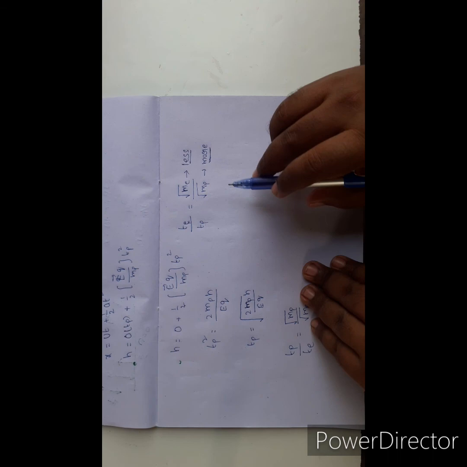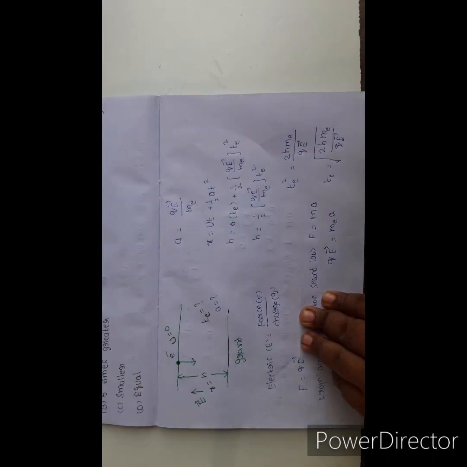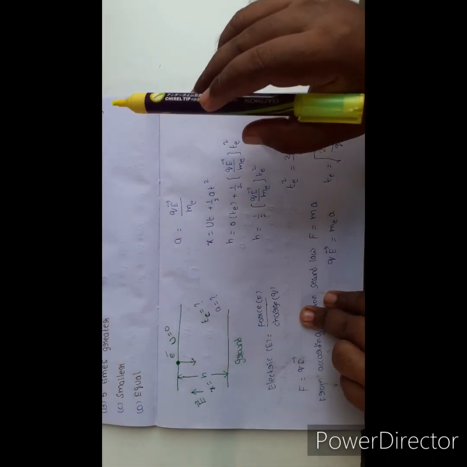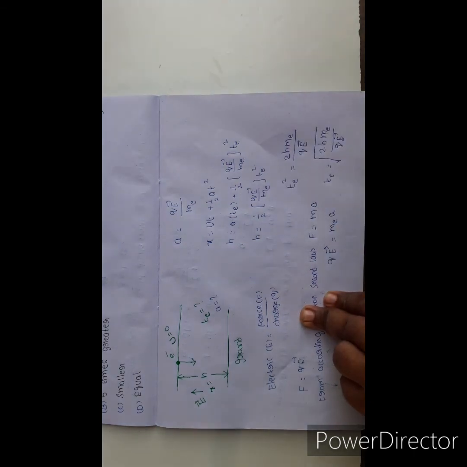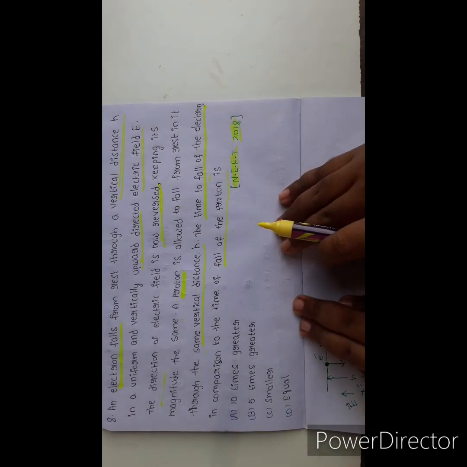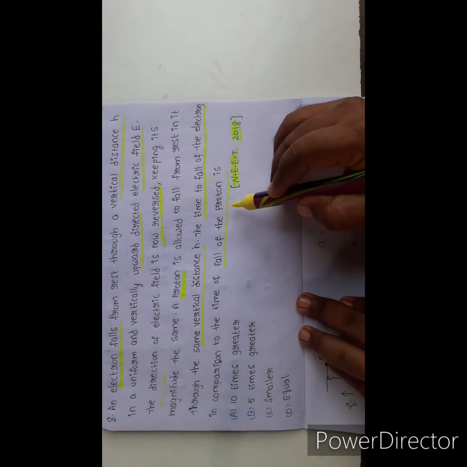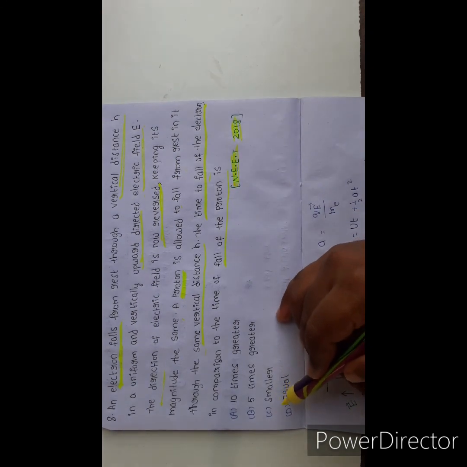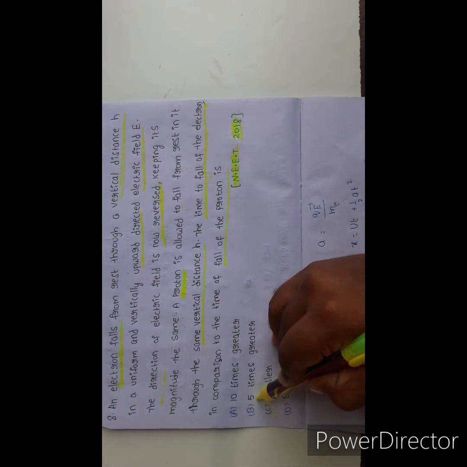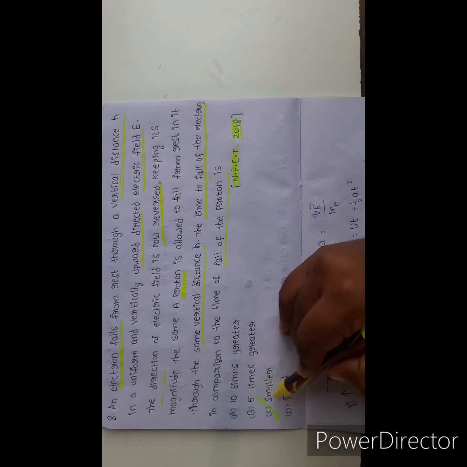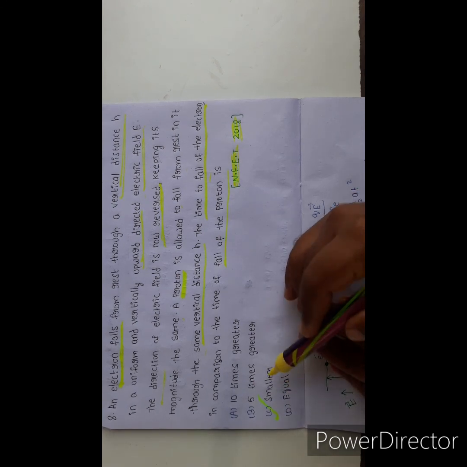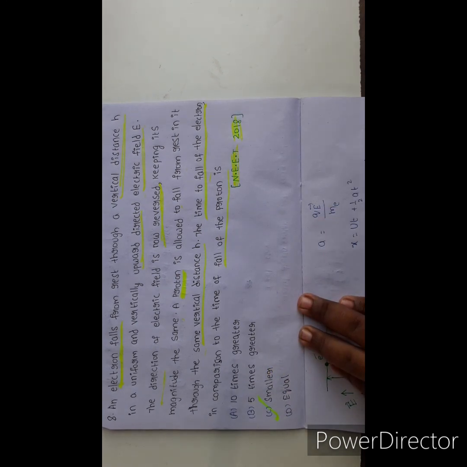So see the options. Here is the comparison of the electron with respect to the proton. The electron compared to the proton has a smaller time value. Option C is the correct answer, smaller or less.